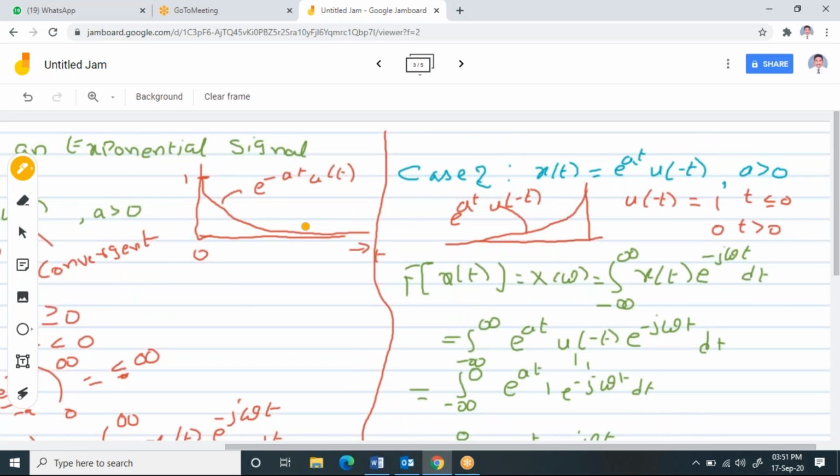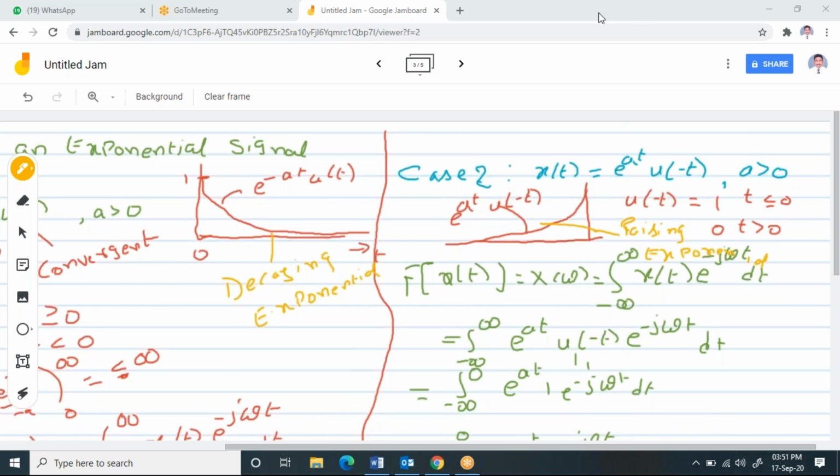Now, please observe the difference. Here, this graph I can call a decaying exponential, and this I can call a rising exponential. So please try to understand the difference between the decaying exponential and the rising exponential.